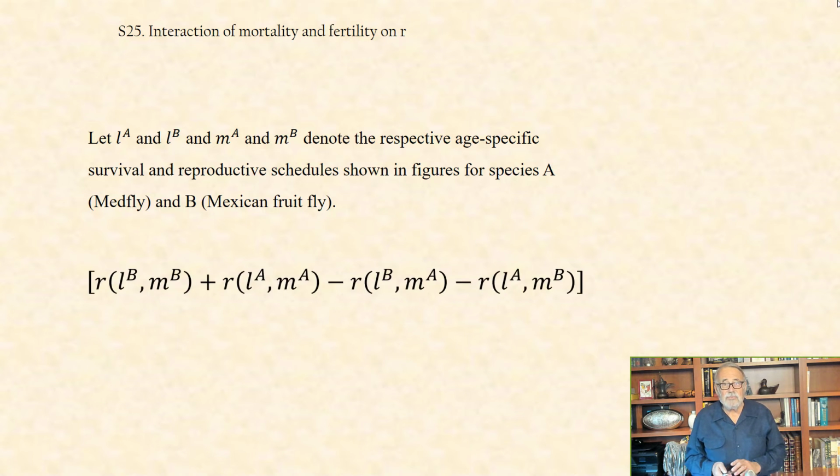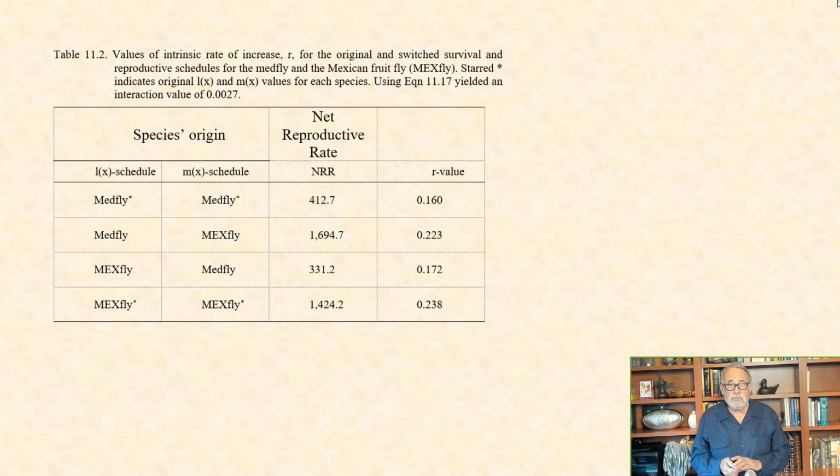Then let the value of interaction equal the following equation, showing the interaction value equal to the sum of the r values using the original LX and MX schedules for each species, minus the sum of their r values in which the schedules for each species are switched. This table gives the values of the intrinsic rates of increase for the original and the switched survival and reproductive schedules for the two species.